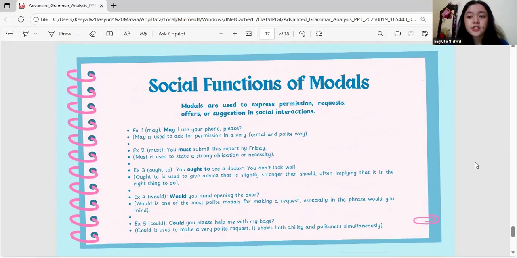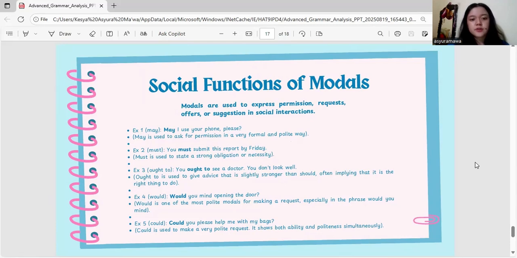Next, social function modals. Modals are used to express permission, requests, offers, or suggestions in social interaction. First example, may. May I use your phone, please? May is used to ask for permission in a very formal and polite way. Example 2, must. You must submit this report by Friday. Must is used to state a strong obligation or necessity.